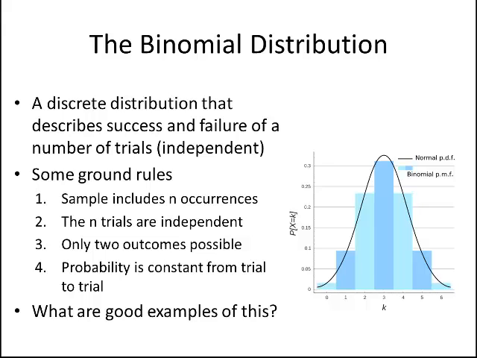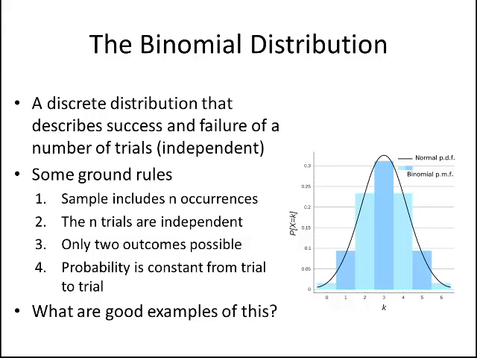The classic example of applying the binomial distribution is coin flips. So let's look at how coin flips apply to our ground rules. We might flip a coin 10 times, so we might have 10 occurrences. And I know that each coin flip is independent. Just because I got a heads last time doesn't mean that I'm more or less likely to get heads or tails this time. So each trial is independent.